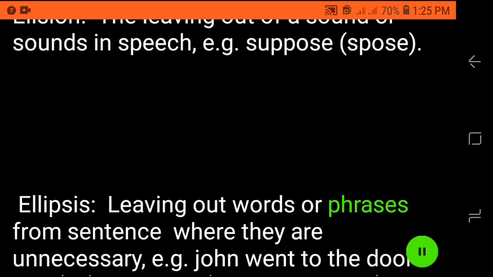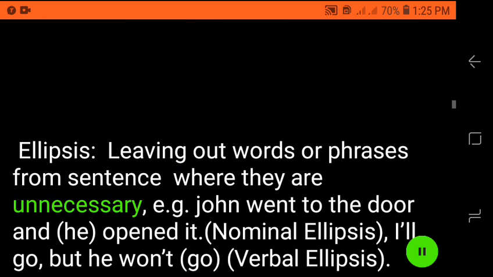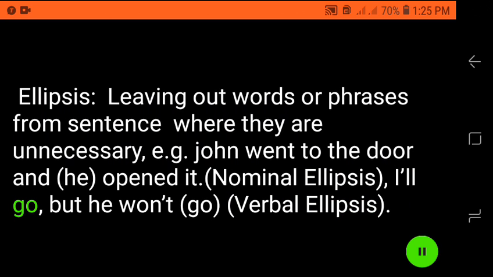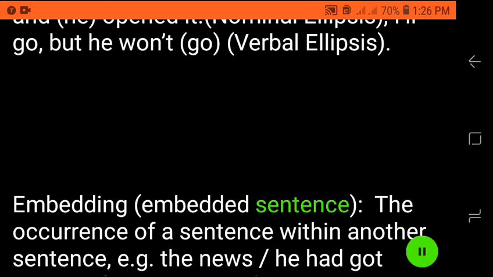Ellipsis: leaving out words or phrases from a sentence where they are unnecessary. E.g., John went to the door and he opened it. Nominal ellipsis: I'll go, but he won't go. Verbal ellipsis. Embedding, embedded sentence: the occurrence of a sentence within another sentence.